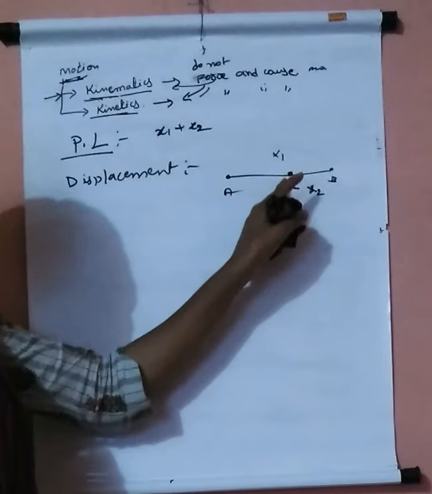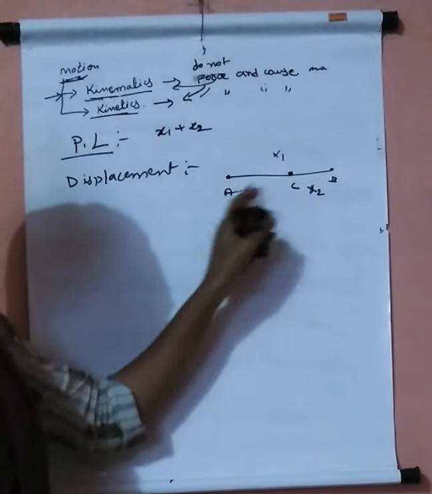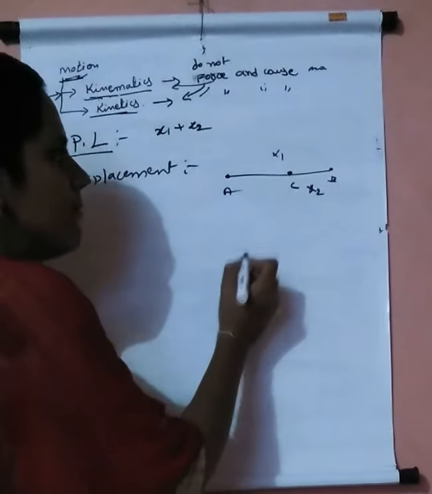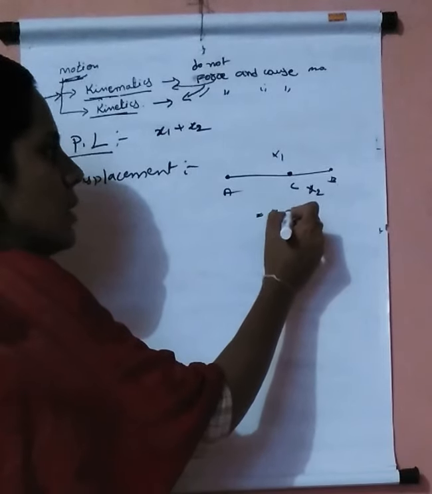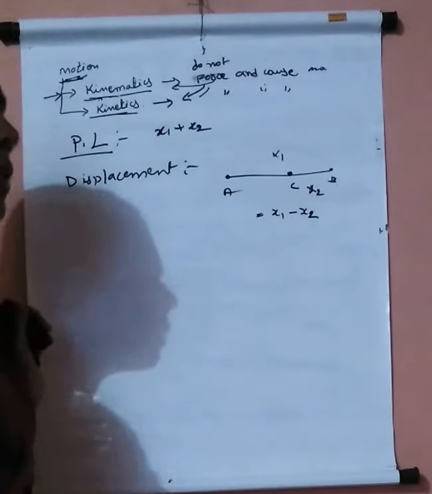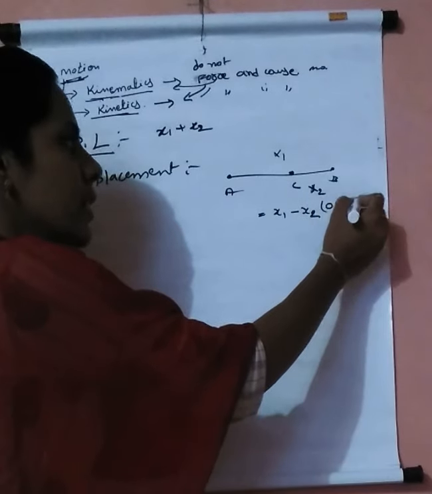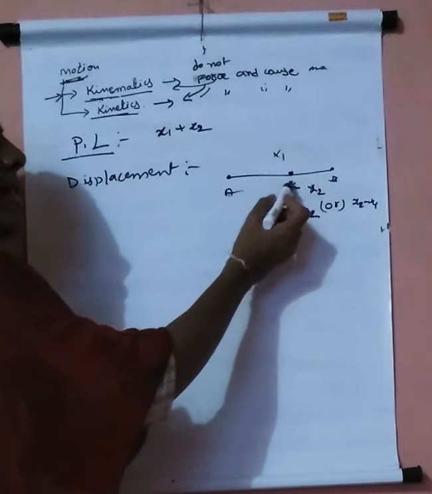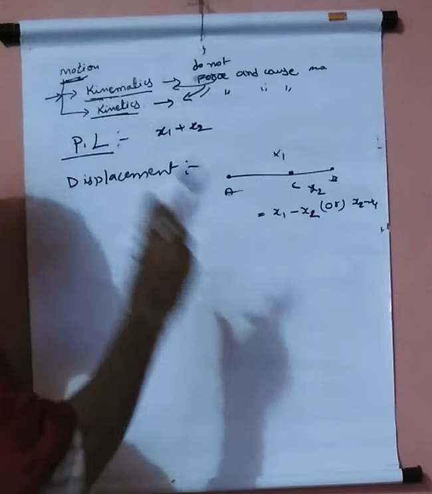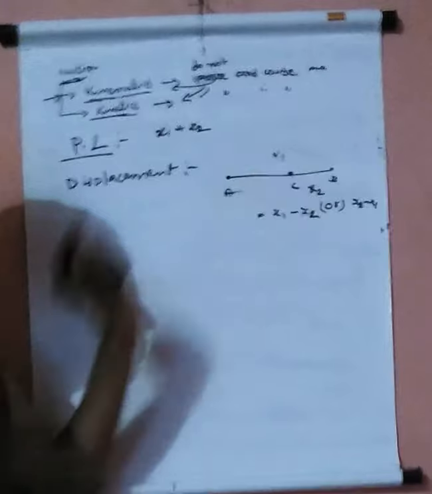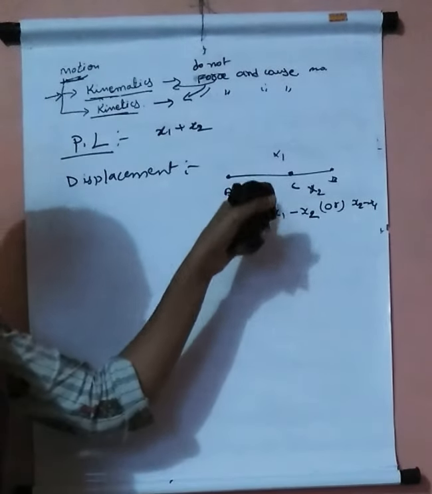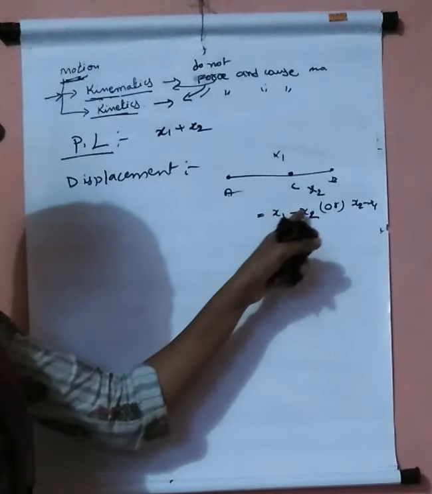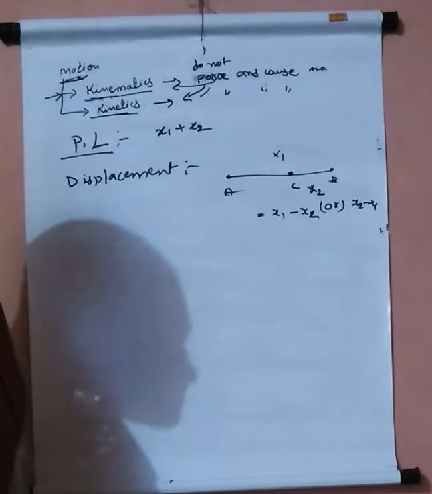Now it is returning in the direction opposite to the initial motion of the object, so it is considered as x1 minus x2 or x2 minus x1.